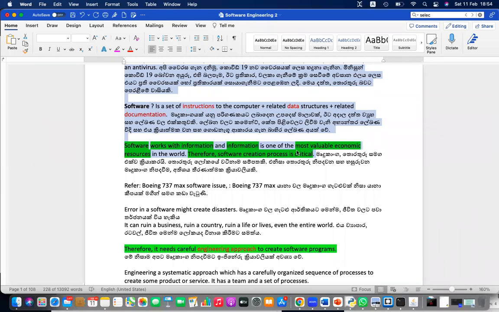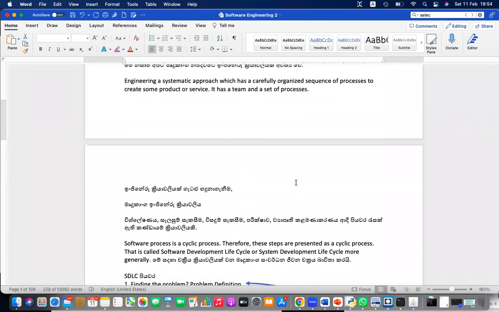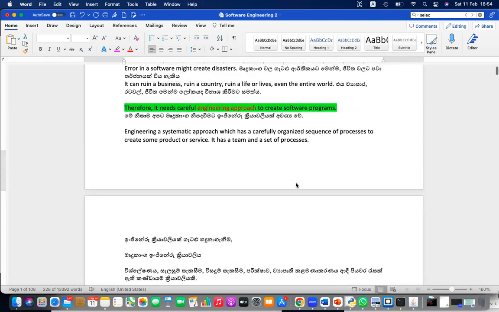Right? What is engineering? Engineering is a step-by-step process, a carefully organized sequence of activities. ක්‍රමානුකූලව organize කරපු activities ගොඩක් තමයි අපි engineering කියලා කියන්නේ. Engineering process එකක් කියලා කියන්නේ. Okay. So in engineering process, these are the main things that we need to know. So actually that is called systems development life cycle.